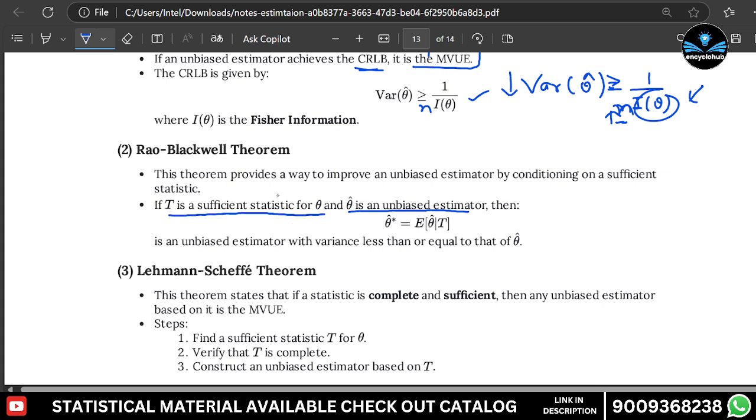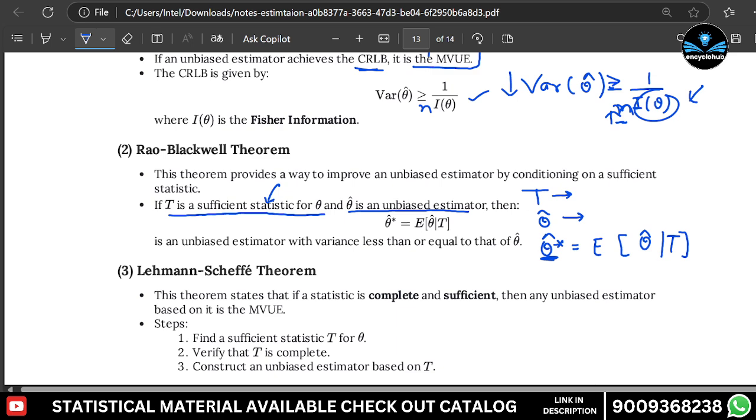T is already given, which is sufficient, and we are finding the estimator which is unbiased. So it is called the Rao-Blackwell theorem. It gives an unbiased estimator with variance less than or equal to that of theta cap.